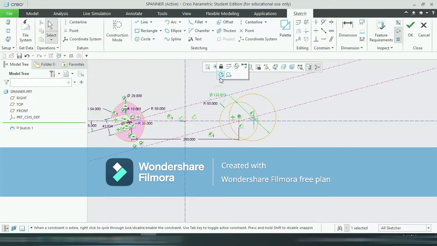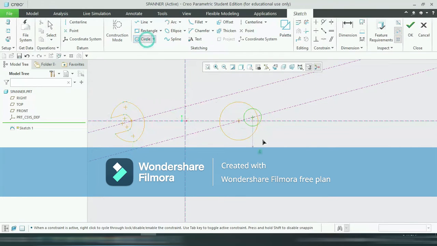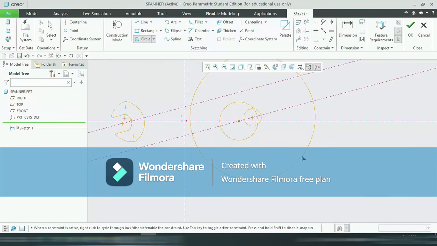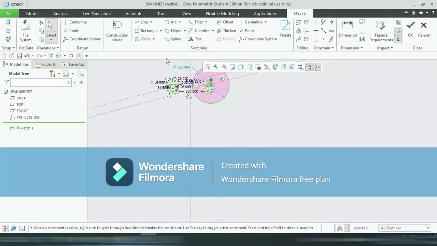So its radius is 23. Again there is another circle, okay, and its radius is 56. Okay, so this radius is 56.